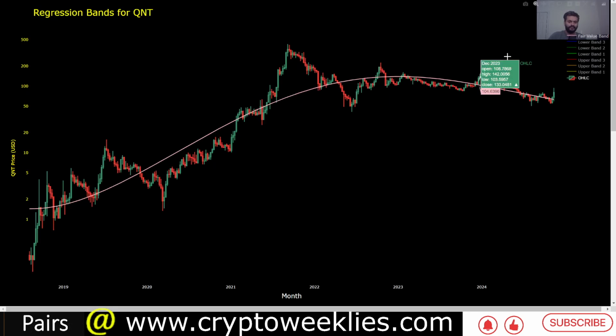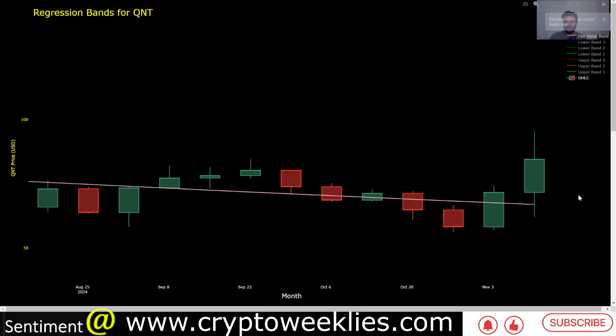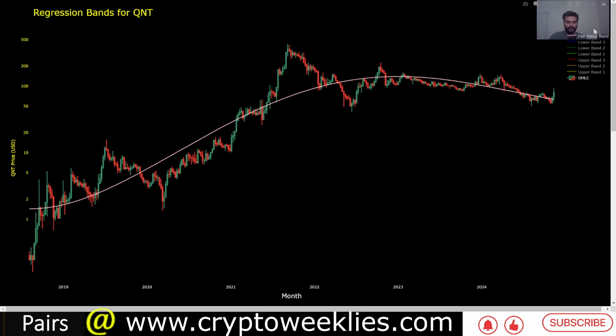Again, this is the candles for Quant at a weekly level. On top of these OHLC candles, the pink line denotes the polynomial regression based valuation, where if the prices are above this pink line, that means Quant is, with respect to its historical data, slightly overvalued, and when they are below, then they are undervalued. Right now the price is slightly above the pink line. The pink line is at around $63.